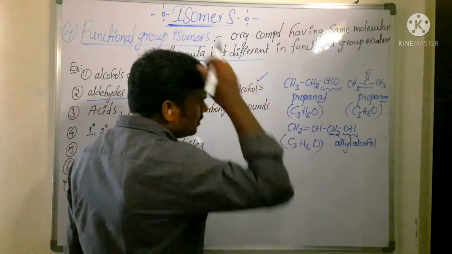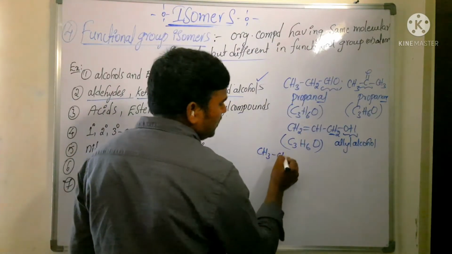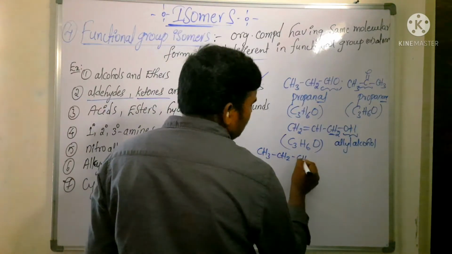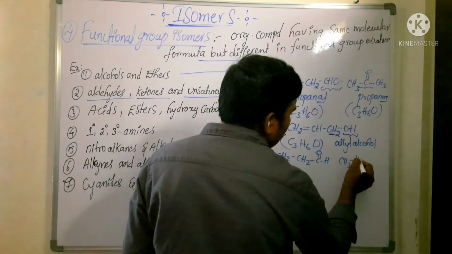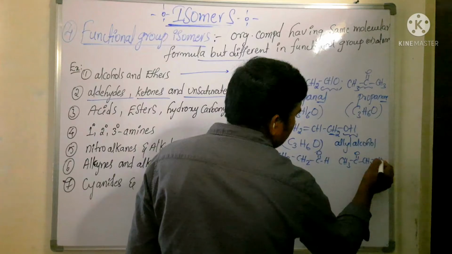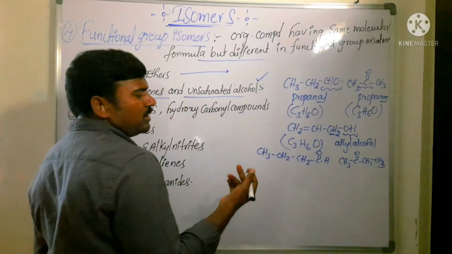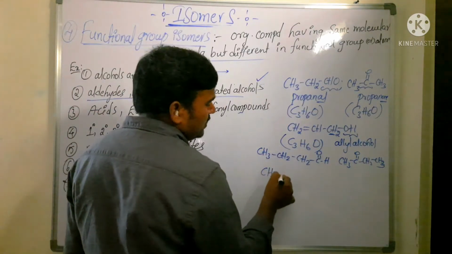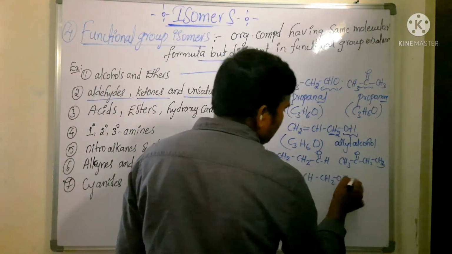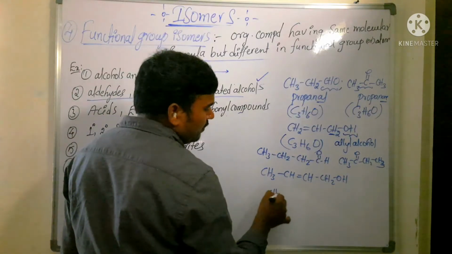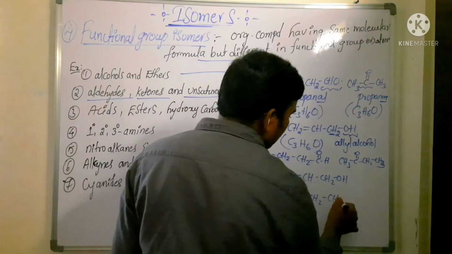Now you can take another example for that. Same with 4 carbons, containing CH3, CH2, CH2, C double bond OH. It is butanol. Next to butanone, you take C double bond O, CH2, CH2, CH3. Now both have the same molecular formula but differ in their functional group. You take CH3, CH double bond CH, CH2, OH. It is unsaturated alcohol. And you can write one more unsaturated alcohol, CH2, CH, CH2, CH2, OH.